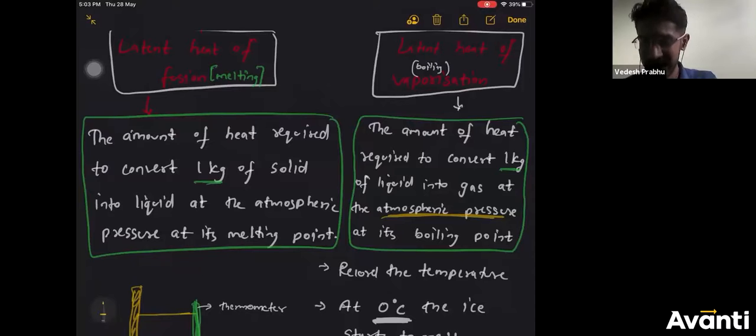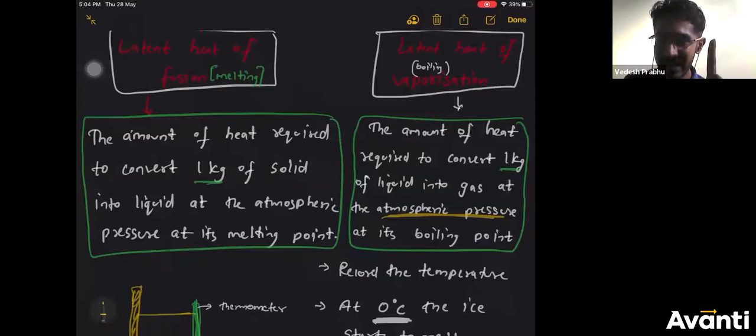Okay, now you just understand this latent heat of fusion and latent heat of vaporization. Same concept, same idea. The definition I have written in the box is the same definition. Latent heat of vaporization is just similar to latent heat of fusion. There are only two latent heats.